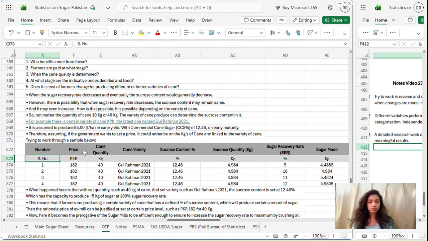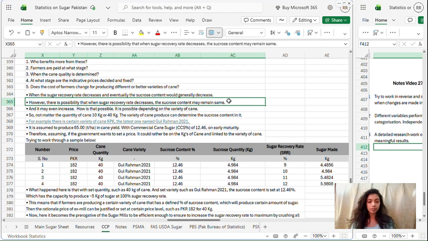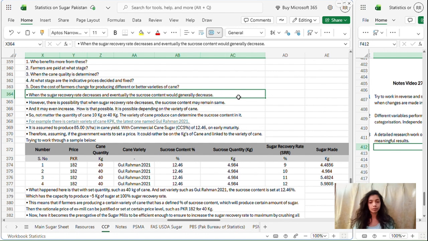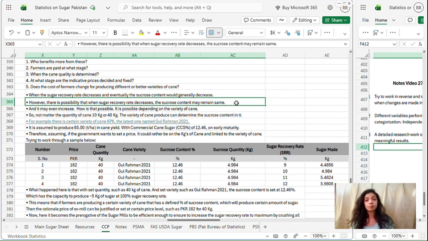So, however, now the second point is, there is a possibility that when sugar recovery rate decreases, the sucrose content may remain the same. Now this sentence is contradictory to this sentence. This sentence written here says, when the sugar recovery rate decreases, the sucrose content decreases, that we have established. But now in the second point we are saying, there is also a possibility that when sugar recovery rate decreases, the sucrose content may remain the same and does not decrease.